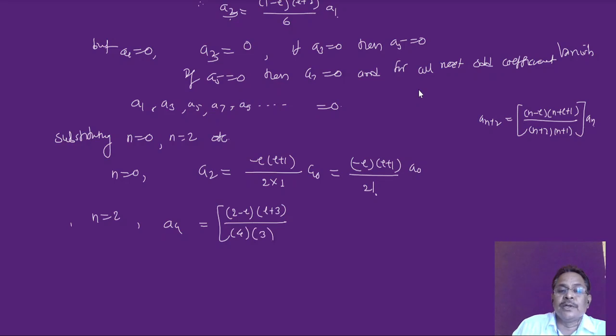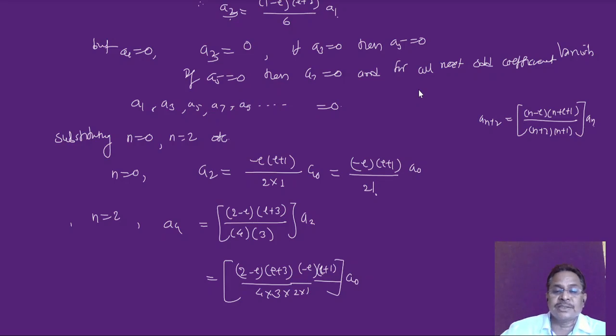multiplied by a2, but from earlier we have obtained a2 is this, so I can write this as 2 minus l into l plus 3 upon 4 into 3 into 2 into 1, multiplied by minus l into l plus 1, and multiplied by a0.